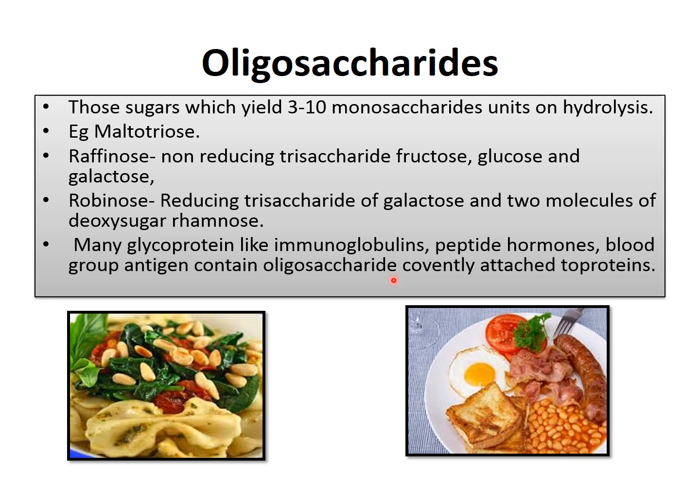Many glycoproteins like immunoglobulins, peptide hormones, blood group antigens, they all contain oligosaccharides covalently attached to protein. In this way, many other glycoproteins are present. When sugar is attached with protein, they are known as glycoprotein. Example we have seen immunoglobulins where oligosaccharide sugar is present. In peptide hormone also sugar is present. In blood group antigen also sugar is present. That is all about oligosaccharides. In this, sugar is attached covalently to the protein molecule.